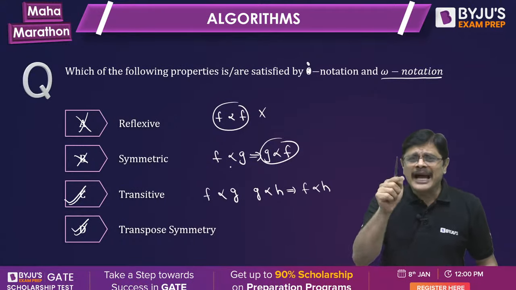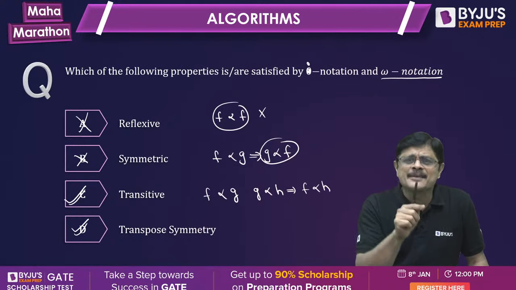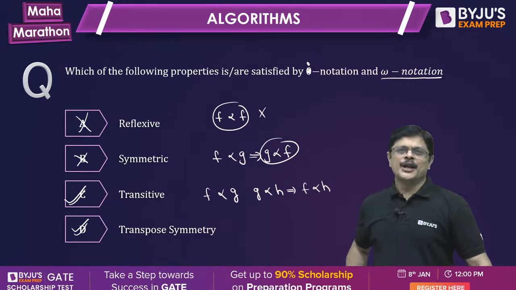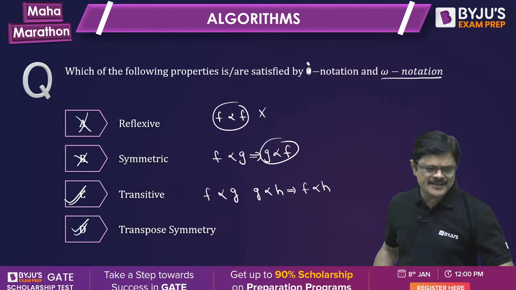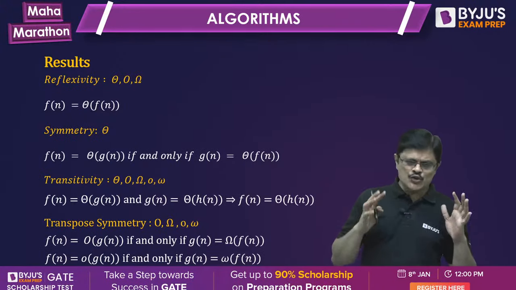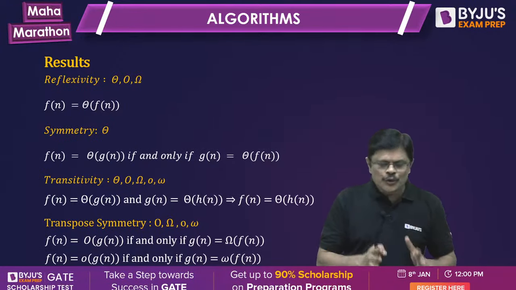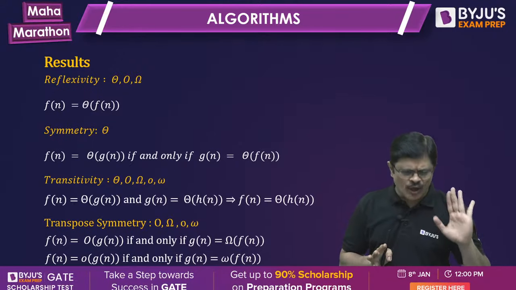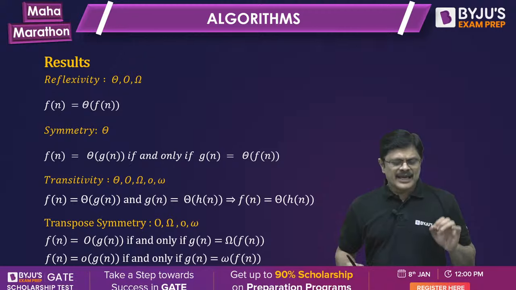Here, instead of asymptotically smaller, you have to use asymptotically larger notation for small omega notation. That's it. Now the suspense revealed, my dear friends. I have given all the properties for quick review. For those who do not know, now you know the properties and you can go back and see them. You can answer all the properties perfectly.